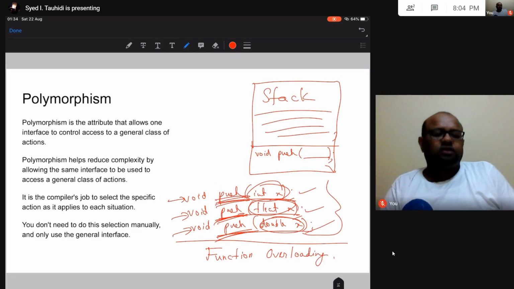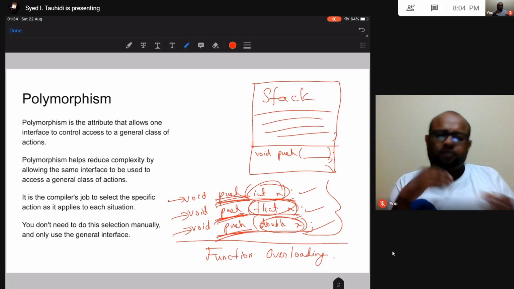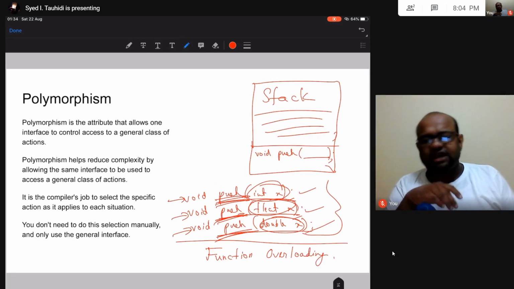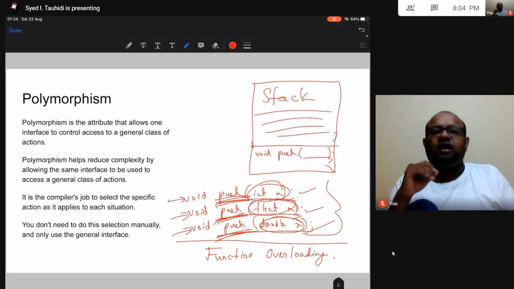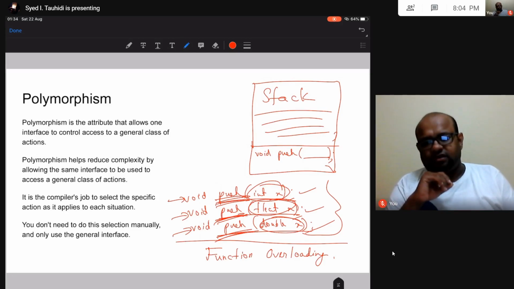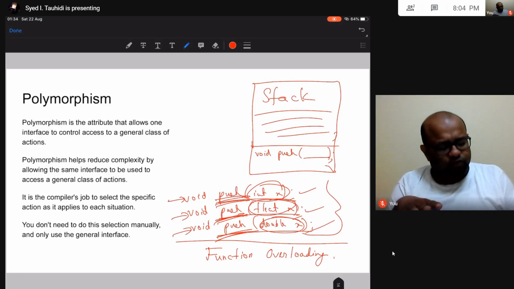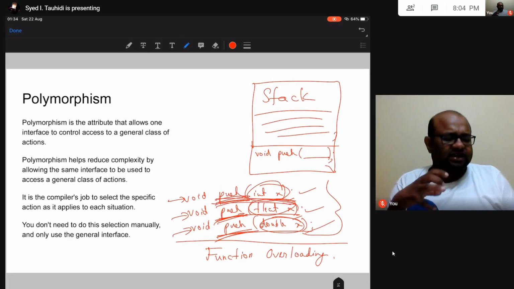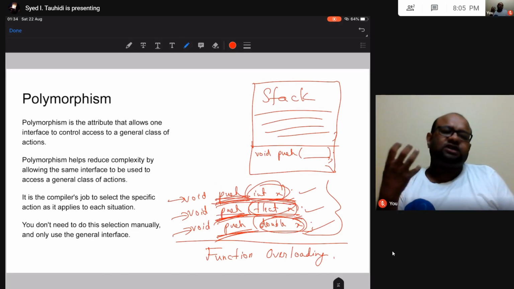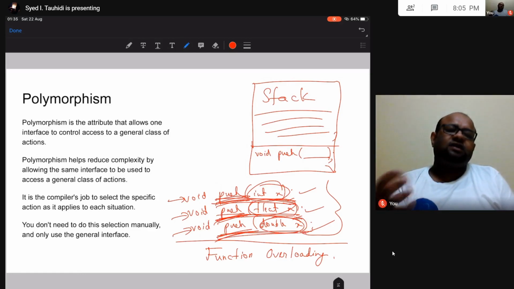So this is polymorphism. Polymorphism is the attribute that allows one interface to control access to a general class of action. So there is one interface, this push, and it is general in the sense that this one function can take an integer, a floating point, or a double.